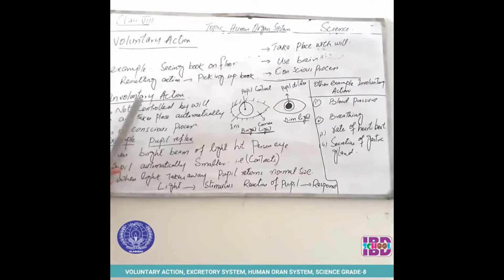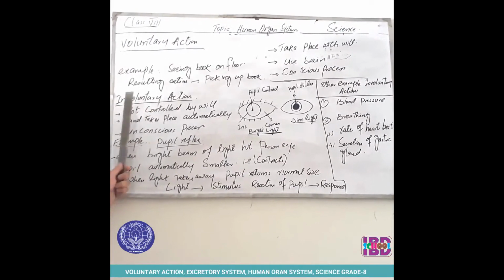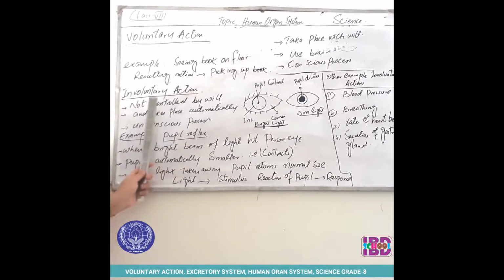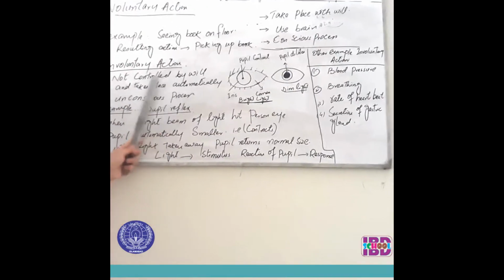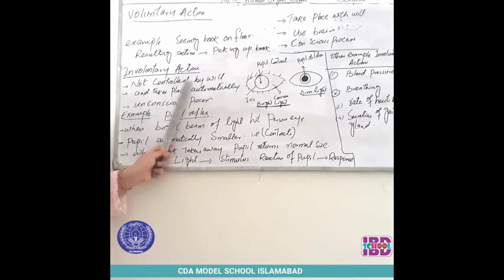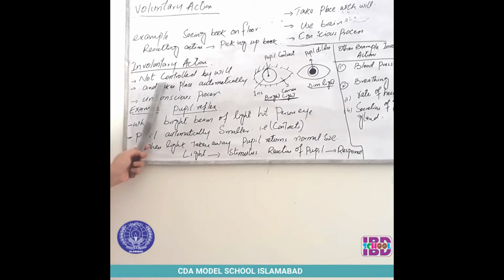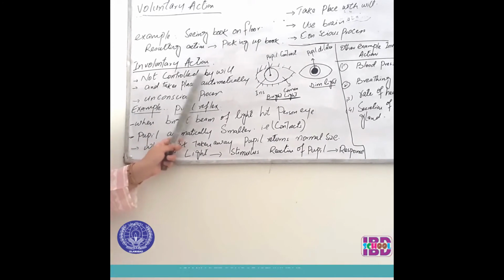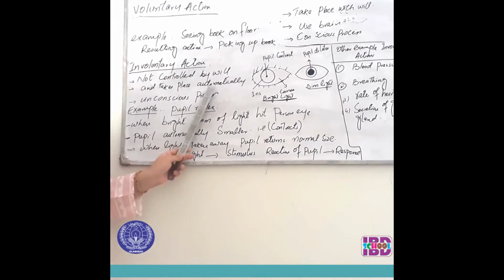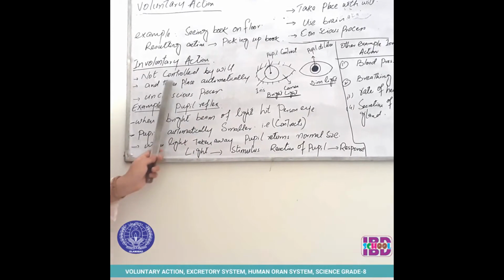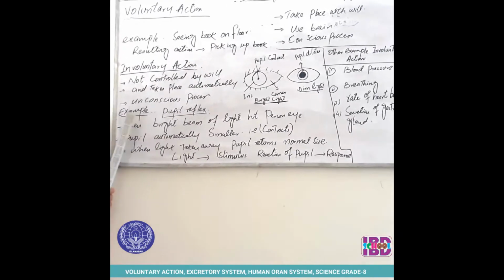Next is involuntary actions. Involuntary actions are those actions which are not controlled by the will and take place automatically. And it is an unconscious process. Involuntary actions are not controlled by our will, they take place automatically, and the third point is that it is an unconscious process.